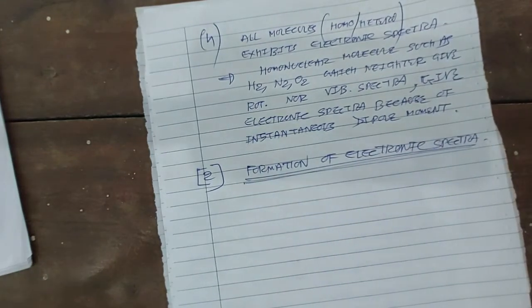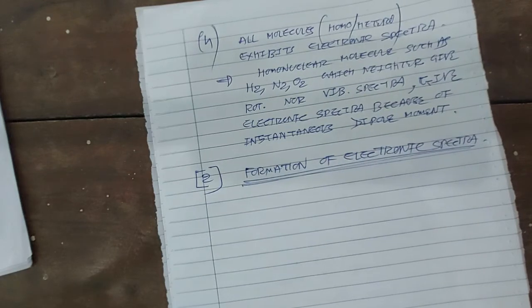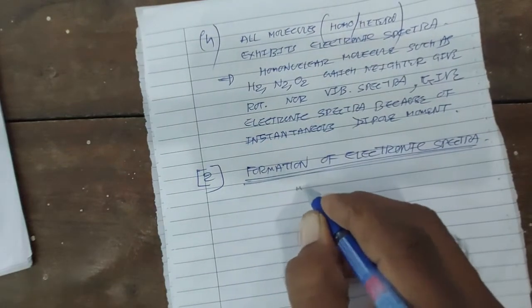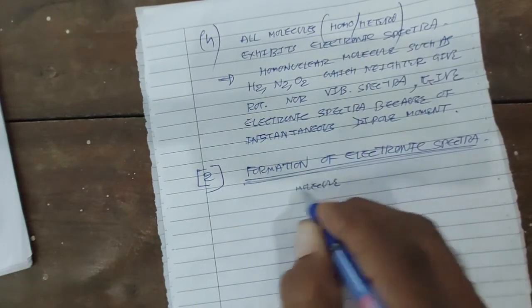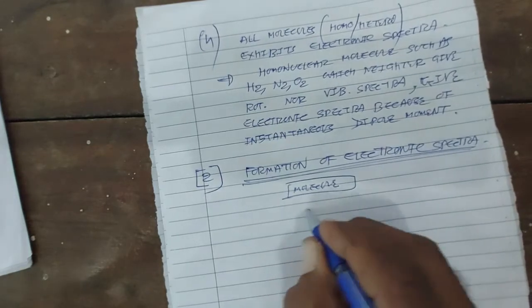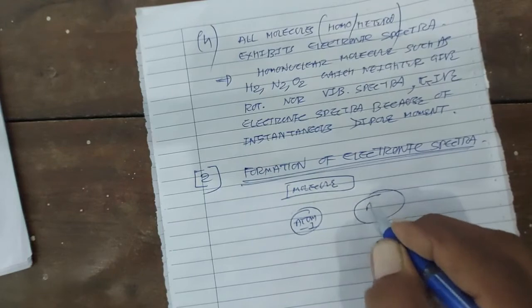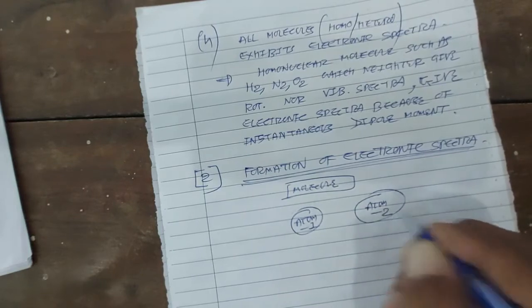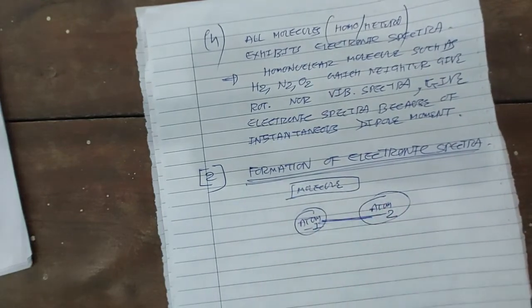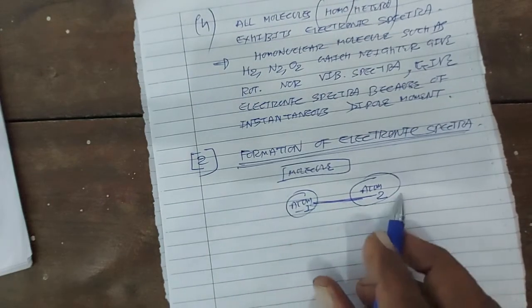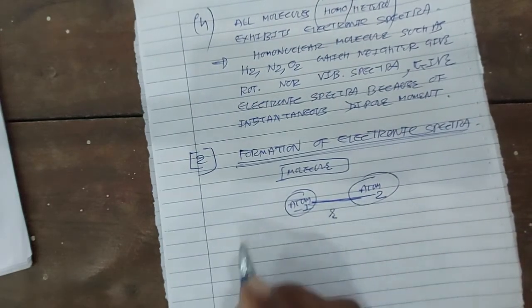So my second article is the formation of electronic spectra, that is, how the electronic spectra is formed. Now you know very well that a molecule has bonding of two atoms and the internuclear distance is r.